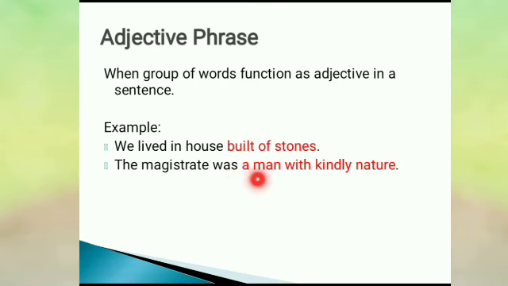Another example, let us see. The magistrate was a man with kindly nature. A man with kindly nature is the phrase. The complete sentence is: the magistrate was a man with kindly nature. So a man with kindly nature is an adjective telling about the magistrate. So this total group of words is an adjective phrase.